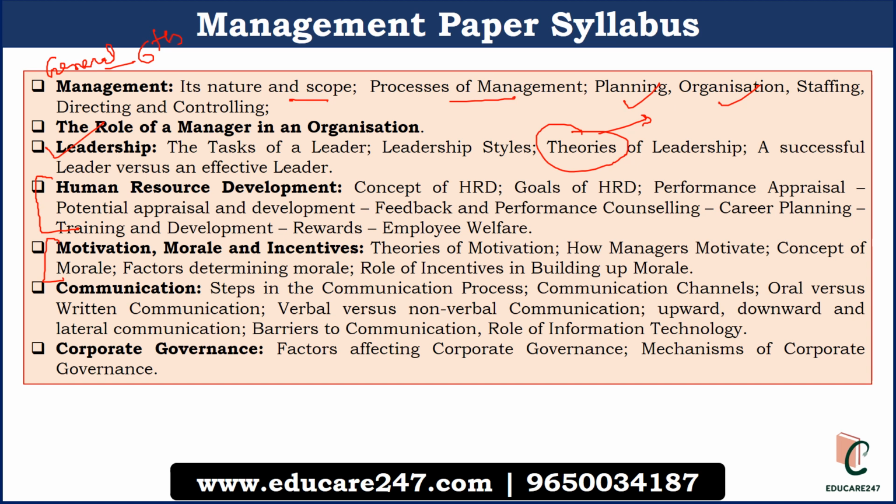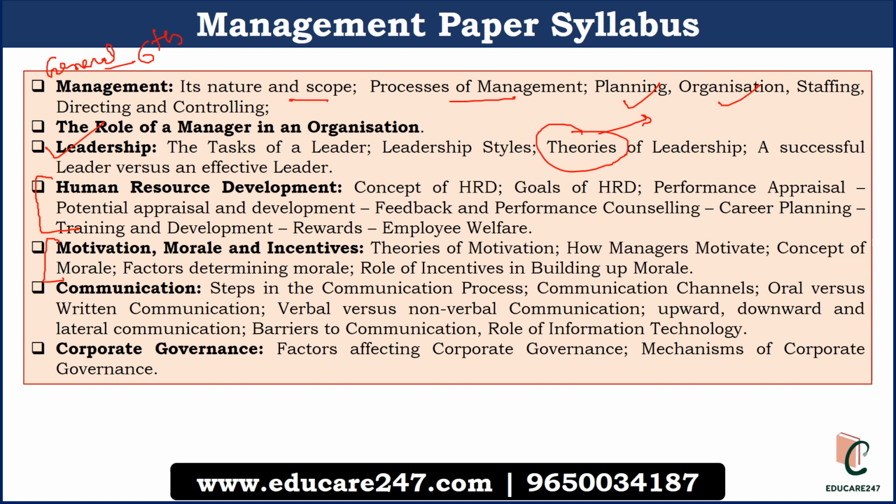The fifth topic is communication. Here you have to read about the communication process, what could be the possible communication channels, how oral and written communication can be done, verbal versus non-verbal communication, downward, upward, lateral communication, what could be the barriers of communication, the role of information technology in communication. So those things you have to read here.